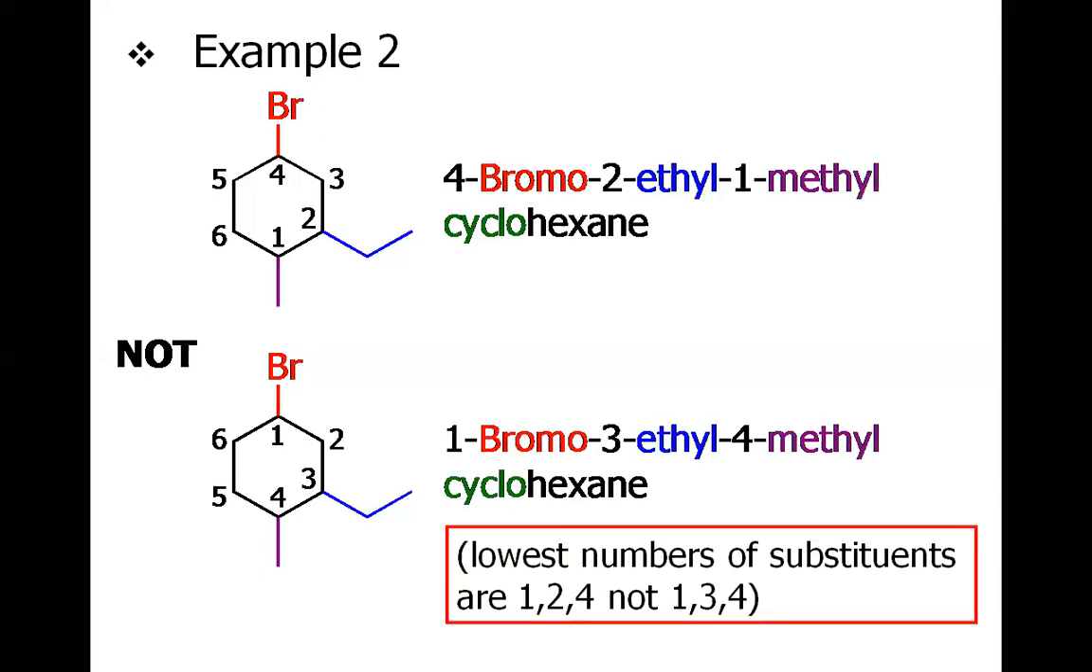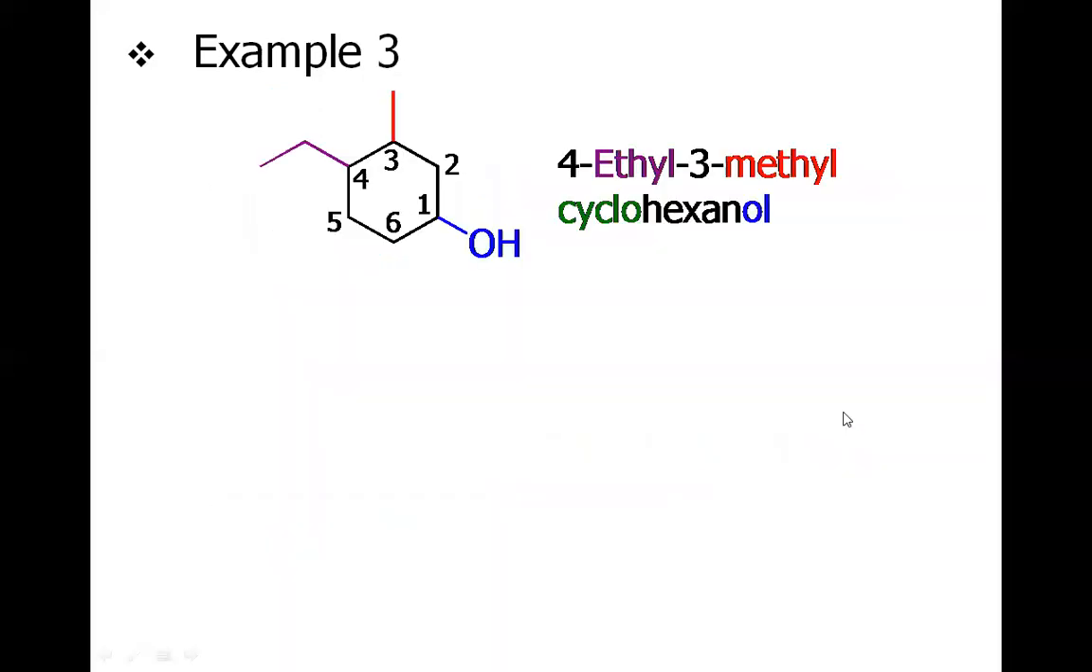So it's written: lowest number of substituents are 1, 2, 4 and not 1, 3, 4. More examples. We have the hydroxy group attached, and the methyl and the ethyl. Here, if you count from the hydroxy as number 1, you have 1, 3 and 4 substitution at 1 carbon, at 3 carbon, and 4 carbon. This is obviously the right way to count.